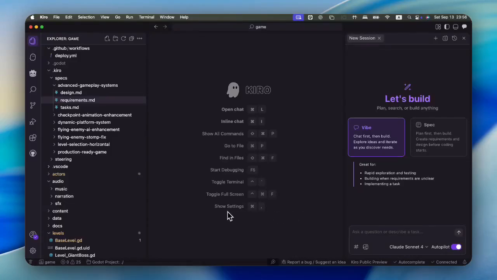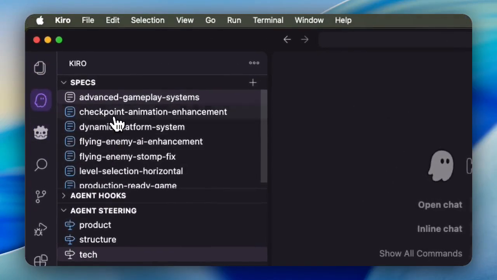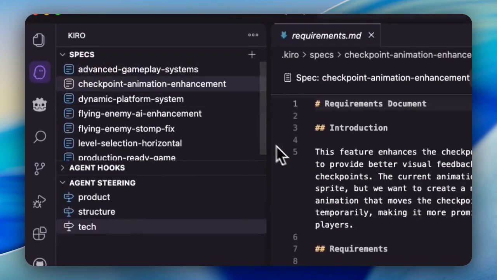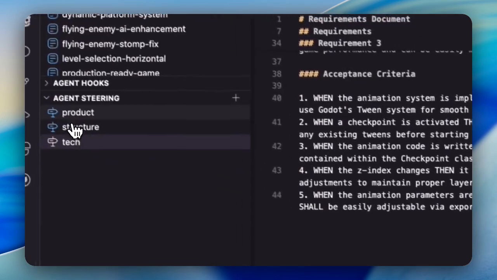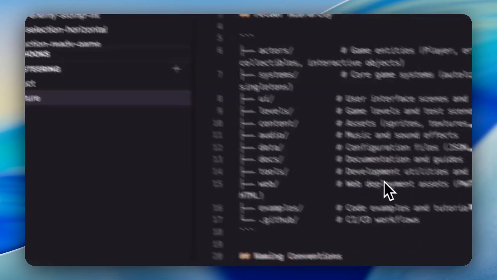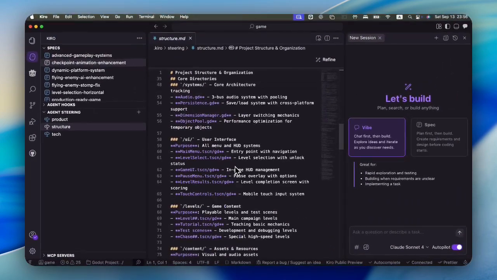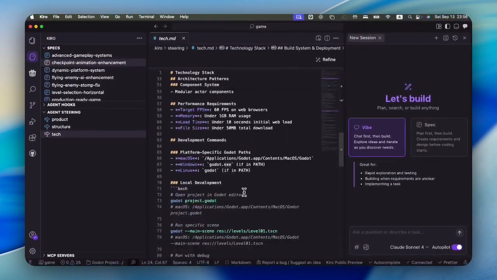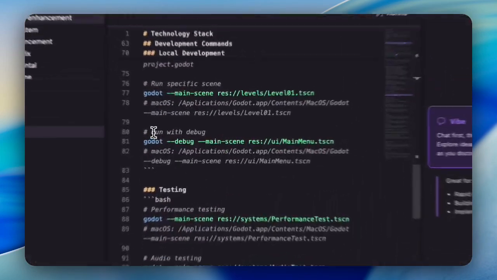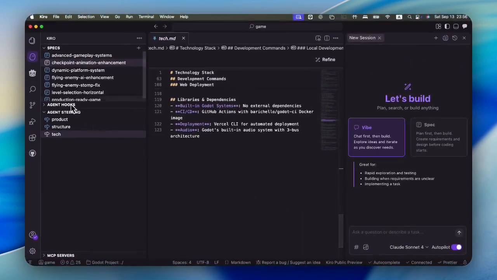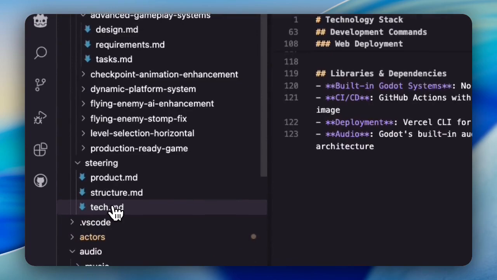This is how I built my game with Kiro. I started with a clear spec that gave me structure and kept everything consistent, leading to solid results. On top of that, I had agent steering, which added real value every step of the way. That setup even let me define deployment, testing, and debugging for Godot right inside Kiro. It could run the game scene, check the output, and act on it automatically.